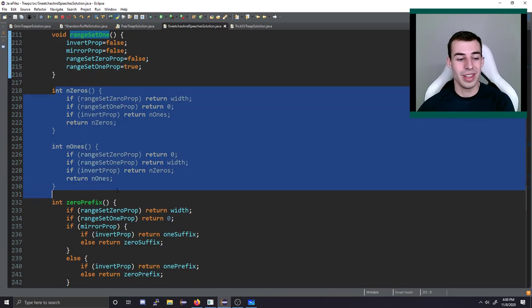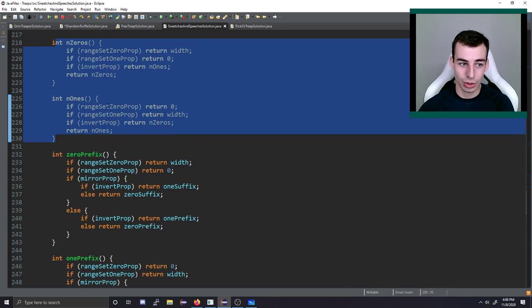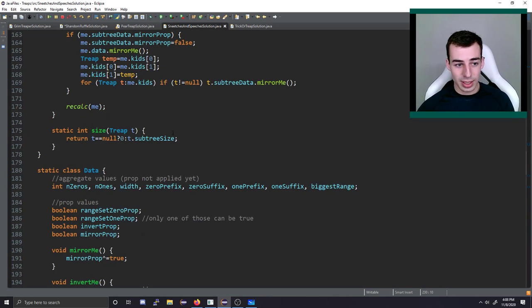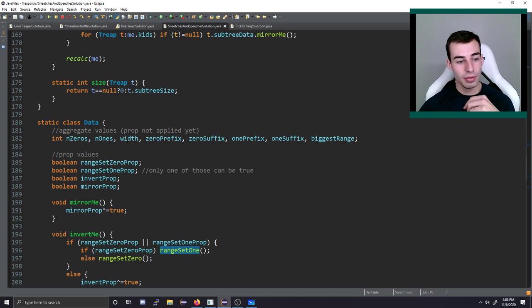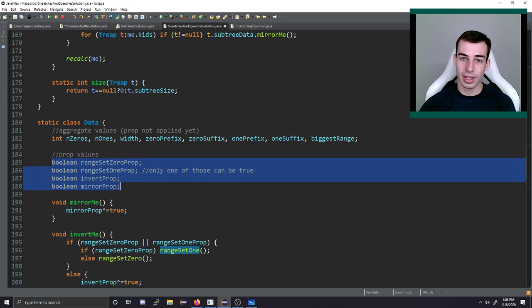Okay, so then we have all of these methods, and there are quite a few of them. They're all very similar in nature, where we want to query something about this aggregate data. Now, this might be tricky, because if we want to say how many ones are there in this group, we might need to look at some of these propagation values.